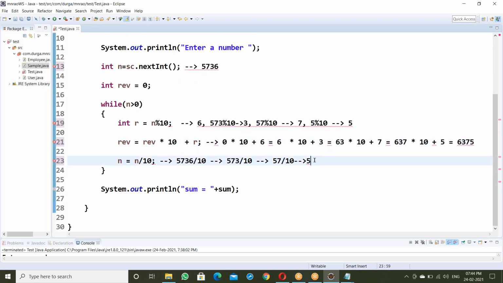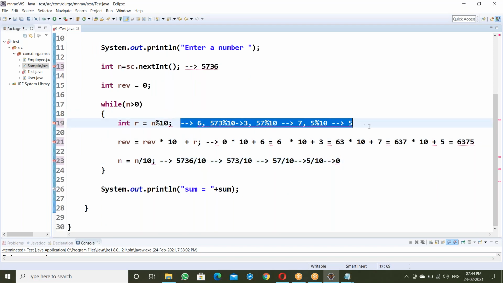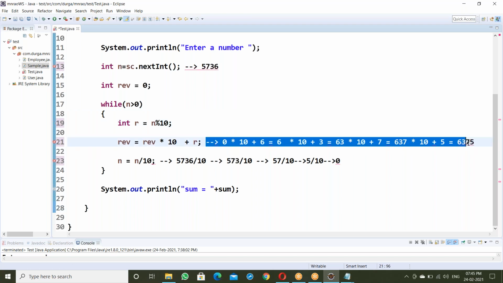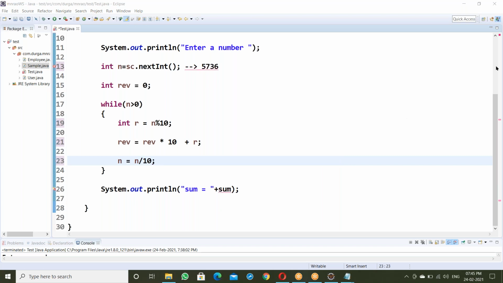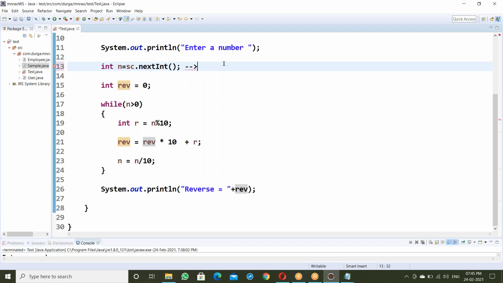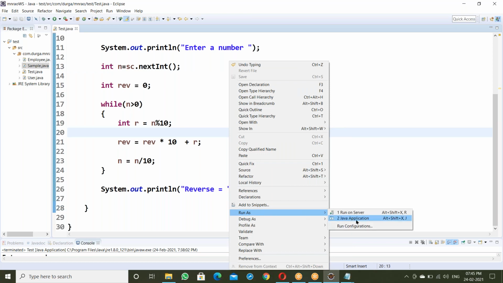Next, n equal to n by 10, 5 by 10, it's a 0. Now n is greater than 0 is false, so the loop terminates. That's it. This is how to get the reverse of a given number. Then display reverse. All the programs are in the documents; I have prepared all the programs in the document. Okay, run it.